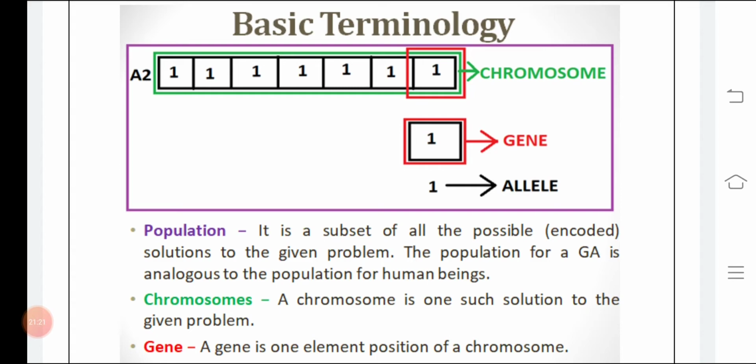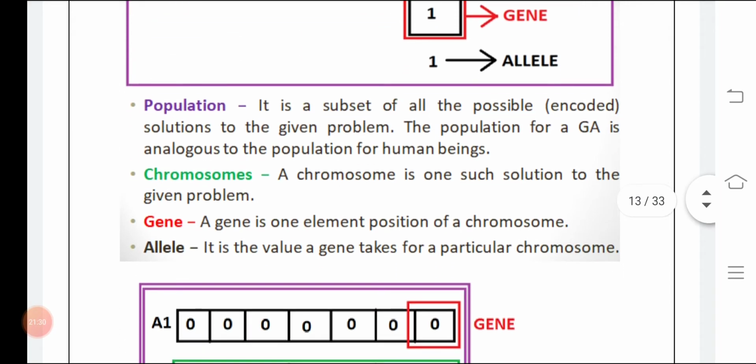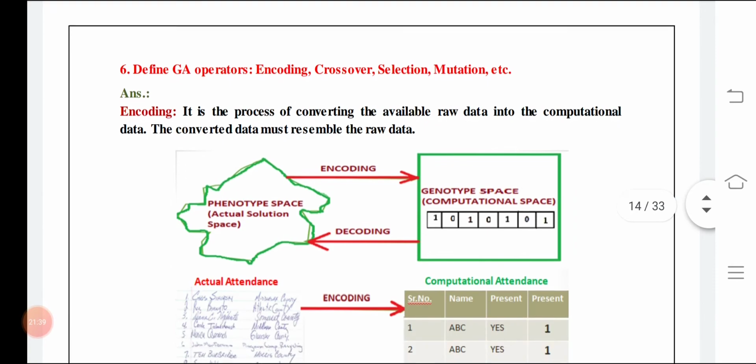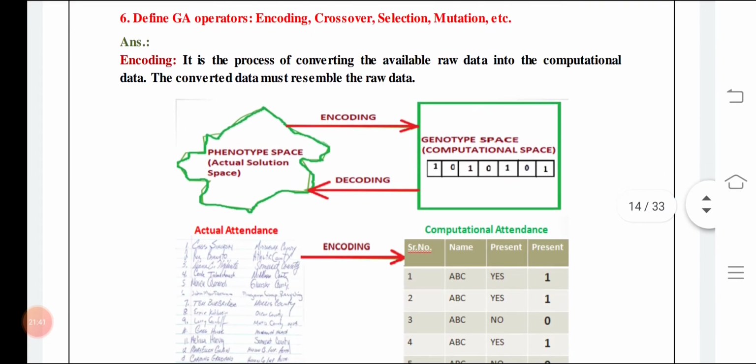Gene means the qualities, the properties. Allele means the value inside the gene. The chromosome means the set of genes, and population means everything actually. Here the same thing is written. Here you can see gene, chromosome, and the complete population. With the help of this diagram you can see everything. So different GA operators are there. The most important operators are encoding and decoding. Whenever you have something written over here, it is the raw data.